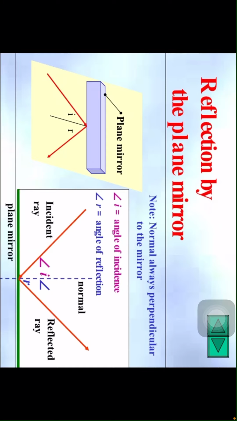Reflection by the plane mirror. Now, children, observe here: the normal is always perpendicular to the mirror, angle i is the angle of incidence, angle r is the angle of reflection. So always the angle of incidence equals the angle of reflection.